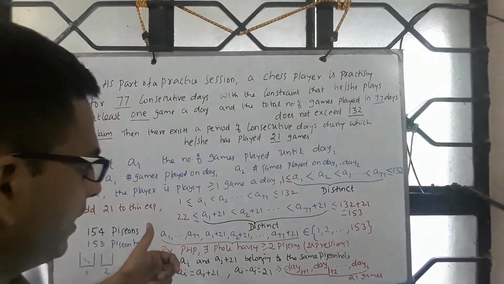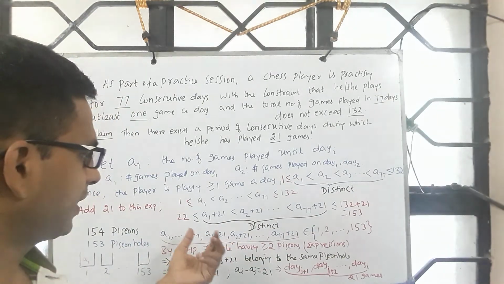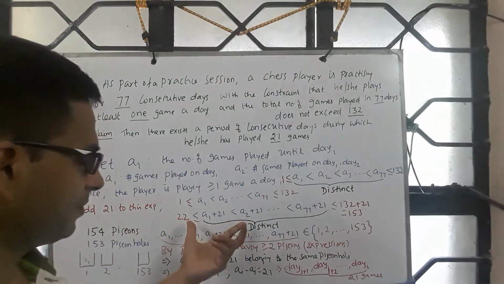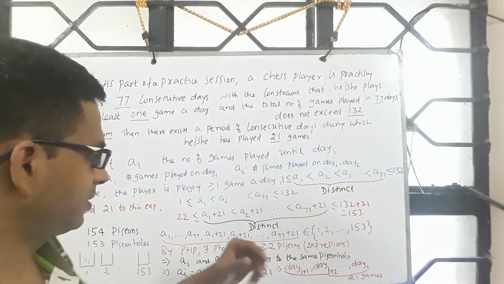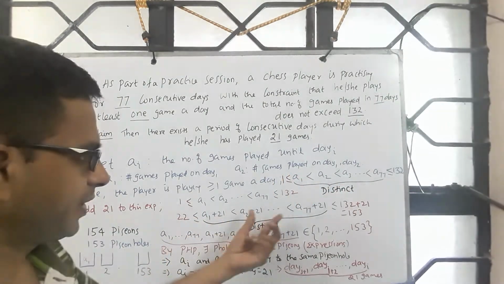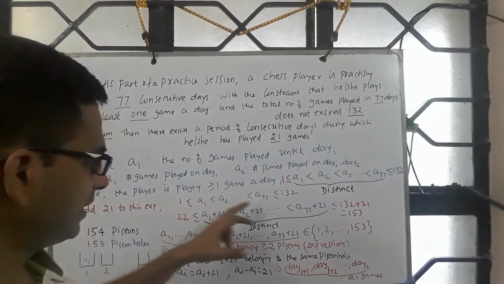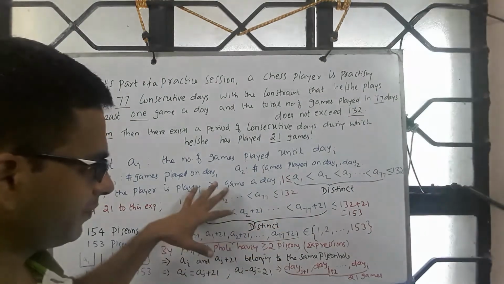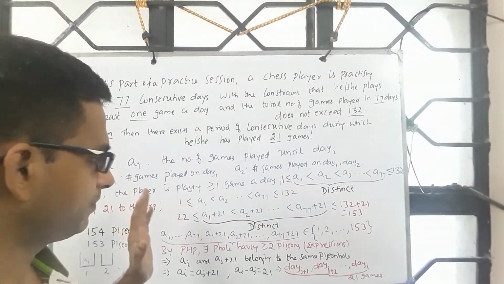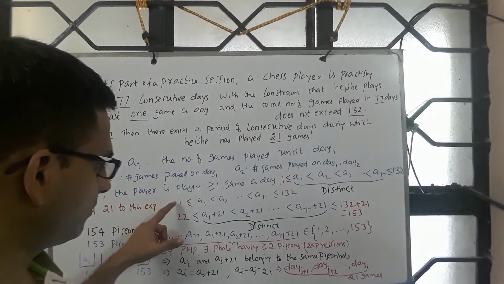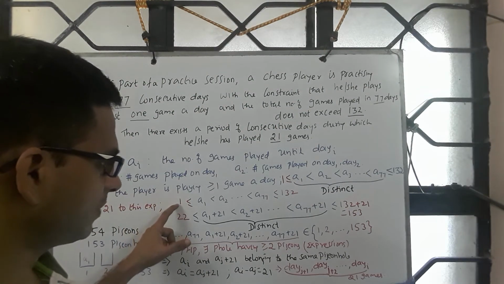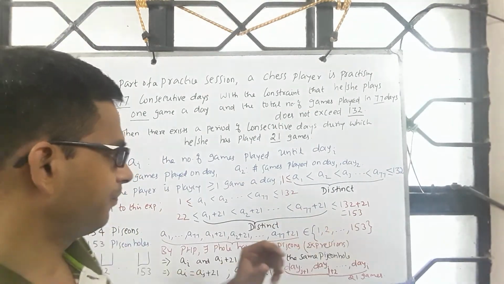Then, to bring in the pigeonhole principle, I am creating expressions based on this, so I am just adding 21 everywhere. So you get 77 plus 77, 154 quantities. The values are from 1 to 153.